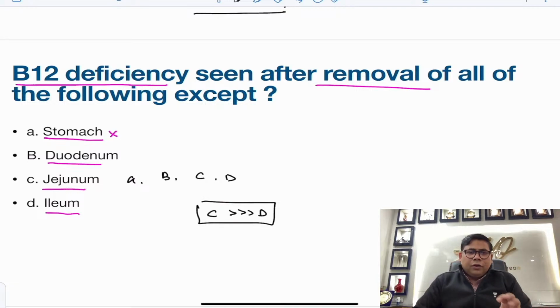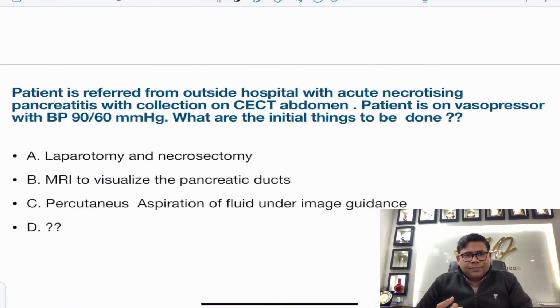Even duodenum, jejunum and ileum are involved, but only the terminal part of ileum, so you cannot completely take ileum. This is a controversial question where, after seeing a lot of feedback and reviews, I would go for jejunum. On my YouTube channel I discussed this as D, but now I want to say that jejunum is a better answer than ileum in this case.